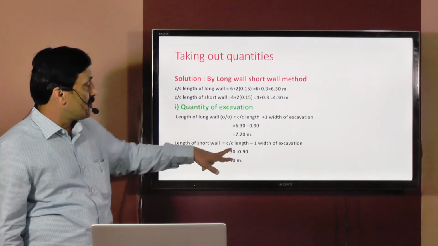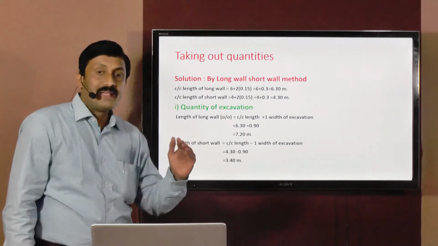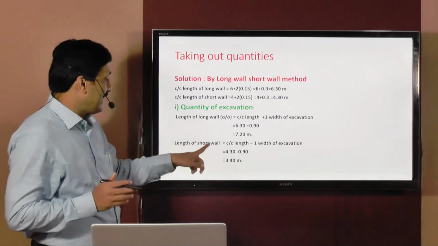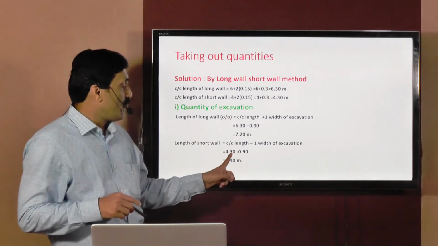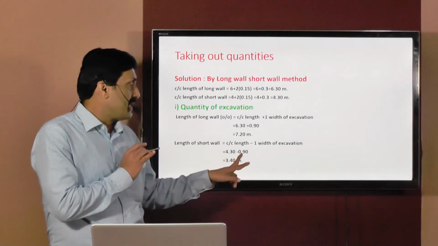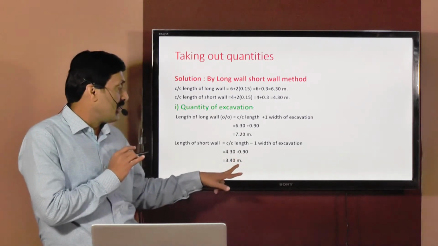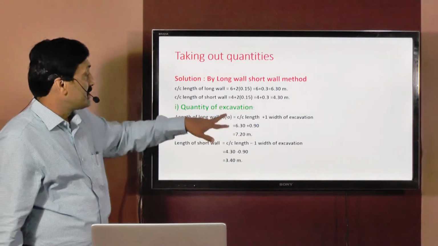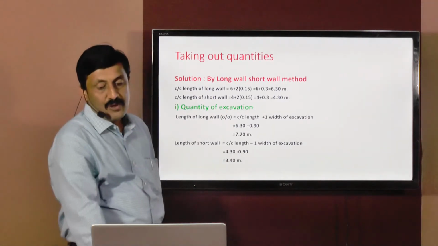Now length of short wall is equal to center length minus 1 width of excavation. Minus 1 width, how? Minus half width on one side and half width on the other side. So effective length of short wall, that is in to in, normally we say it as I oblique I. This is out to out. That is equal to 4.3 meters, center to center length, which we calculated with reference to the superstructure plan. 4.3 minus 0.9. Here understand, we add 1 width. Here we subtract 1 width to calculate the exact length of short wall. So length of long wall is equal to 7.2 meters. This is only for excavation. And length of short wall is equal to 3.4 meters.